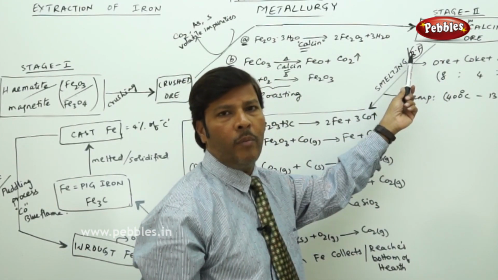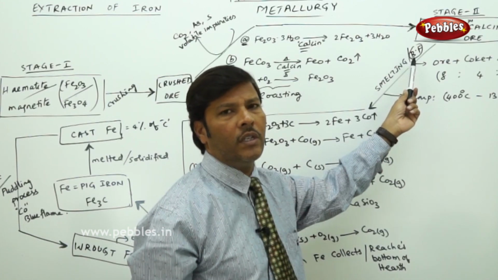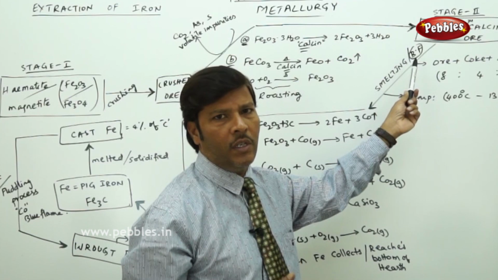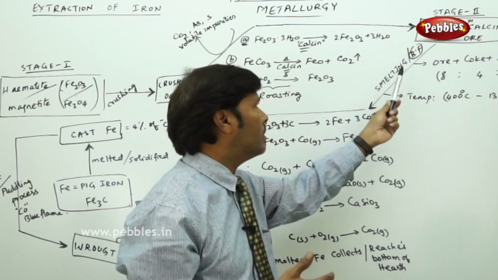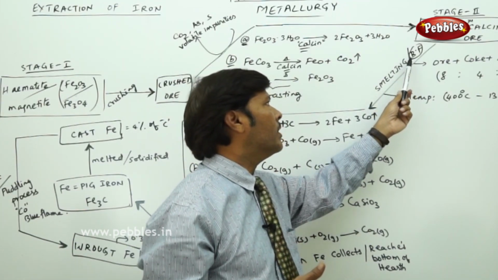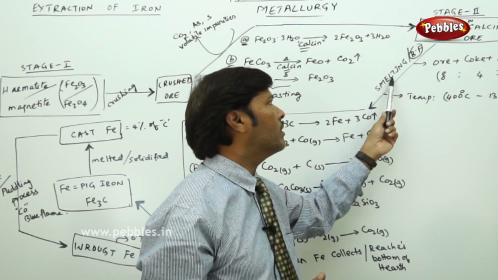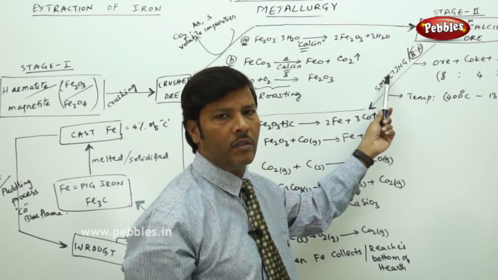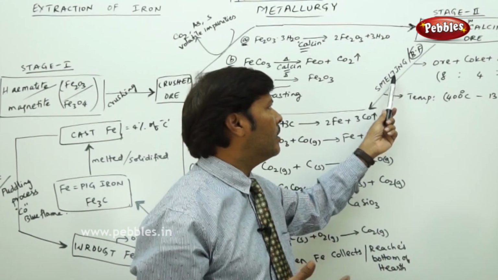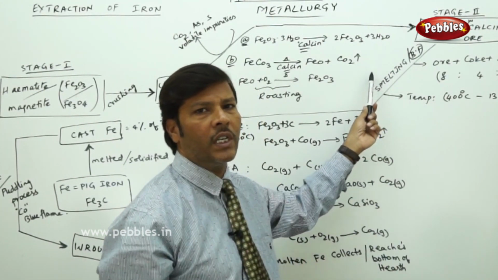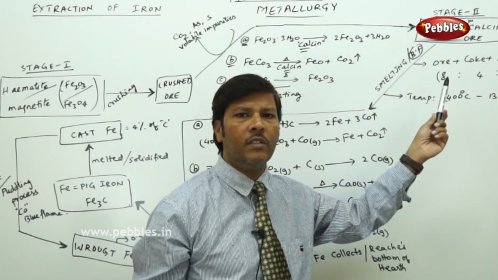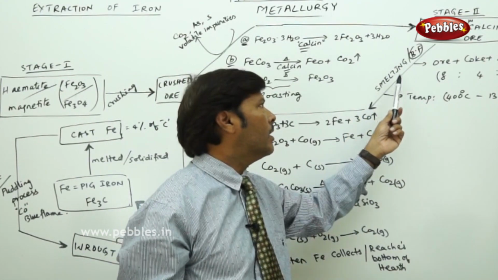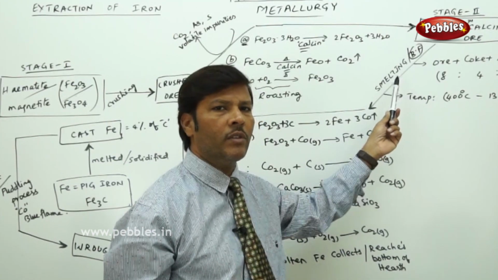A blast furnace is a huge furnace, almost 100 feet in height, and it has different zones. The blast furnace undergoes a process called smelting. Smelting always requires a furnace to carry out the changes in the mineral ore, but roasting and calcination can be done without a blast furnace. Without any furnace, calcination and roasting can be done, but smelting should be done only in the presence of a furnace.